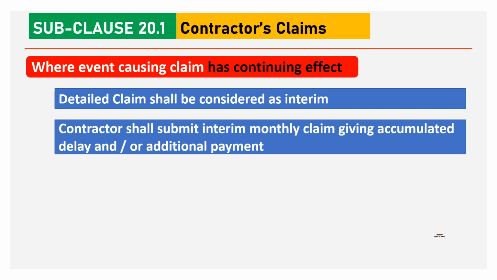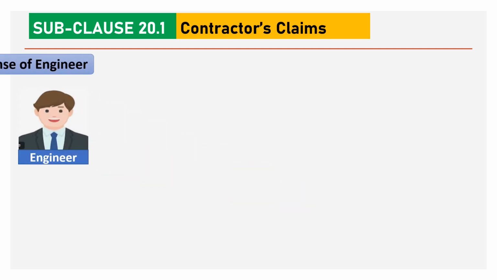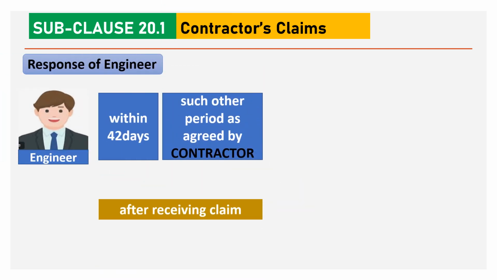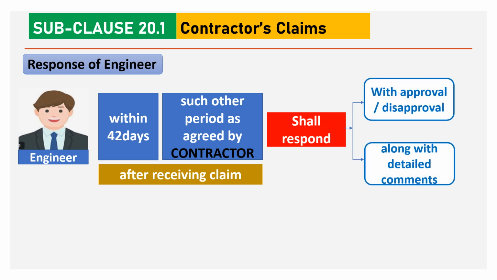The contractor shall submit interim monthly claims giving accumulated delay and/or additional payment, and the contractor shall submit the final claim within 28 days or such other period as agreed by the engineer after the end of the event causing the claim. The engineer, within 42 days or any other period as agreed by the contractor after receiving the claim, shall respond with approval or disapproval along with detailed comments.